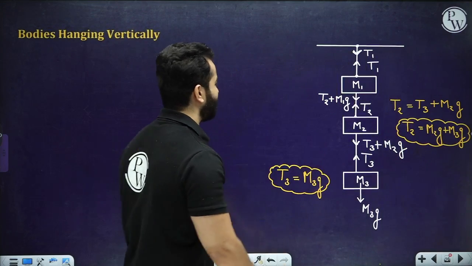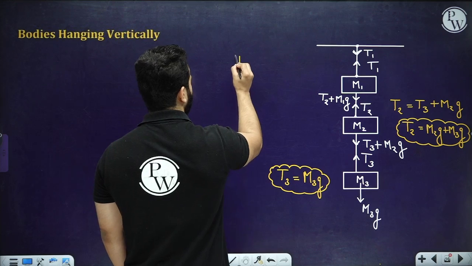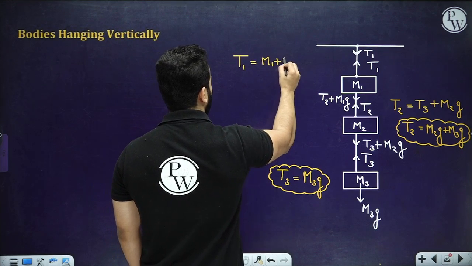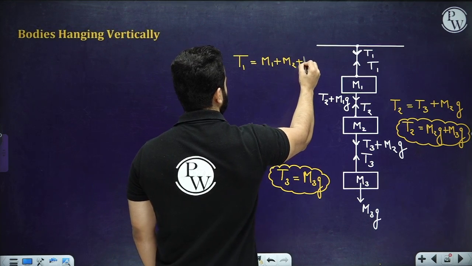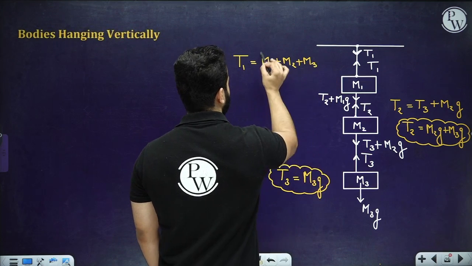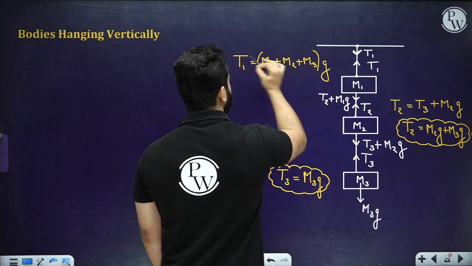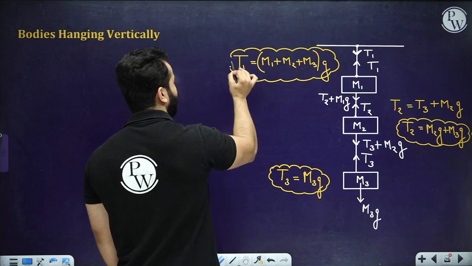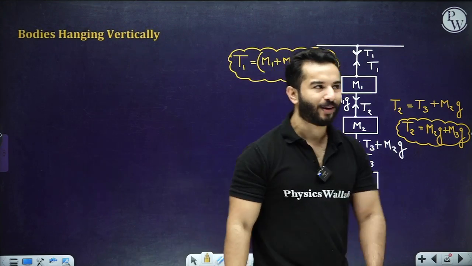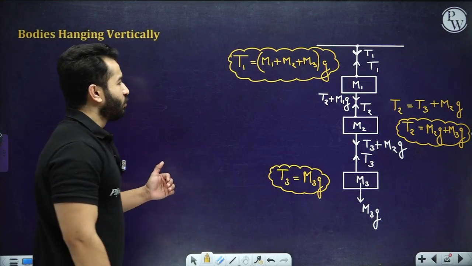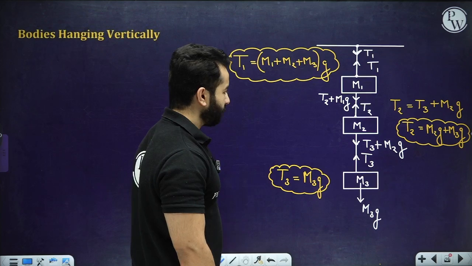So that means T1 will be, obviously this is just to show you how to draw tension forces. It is not to say that you have to do it something like this. Obviously, when you are going to see a diagram like this, the T1 will be directly written as total mass multiplied by gravity. That's it. You don't have to worry about anything, right? So hopefully everything is clear till here.